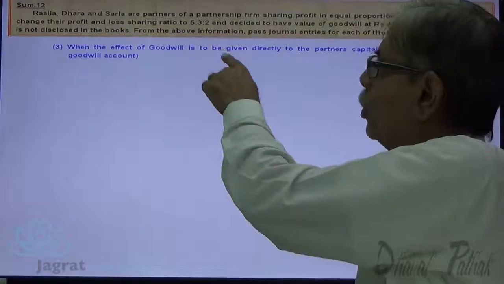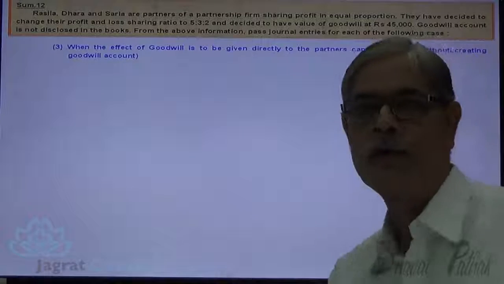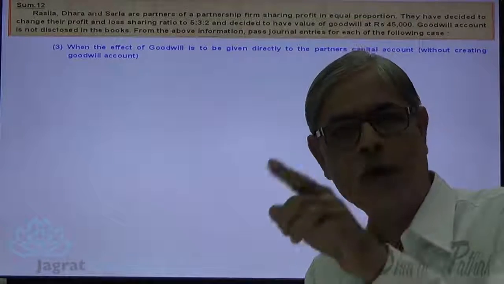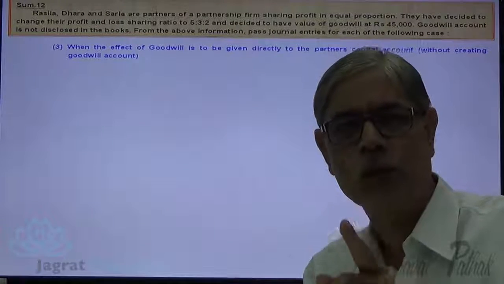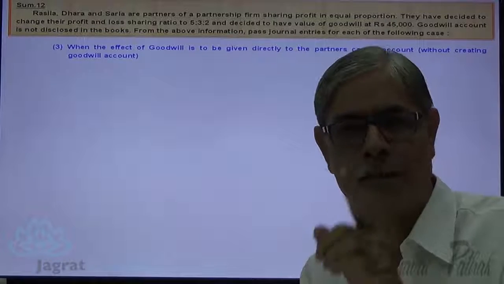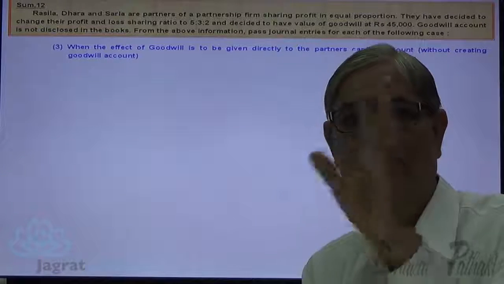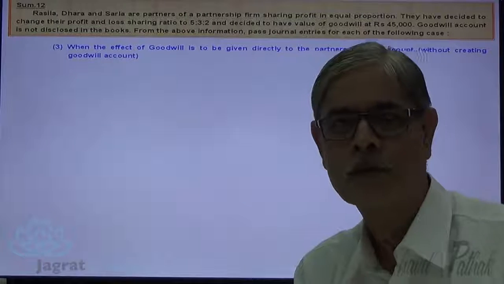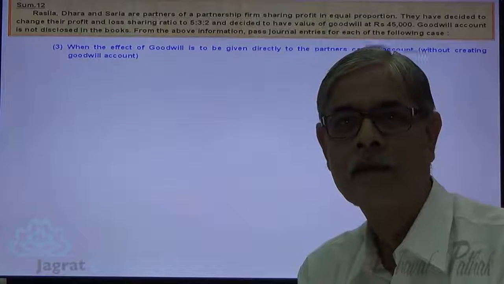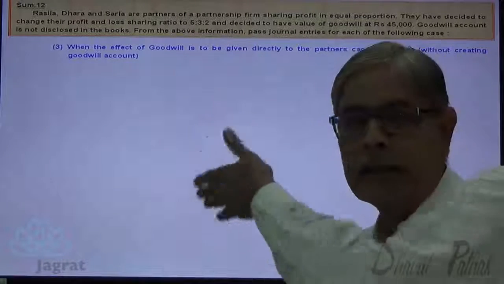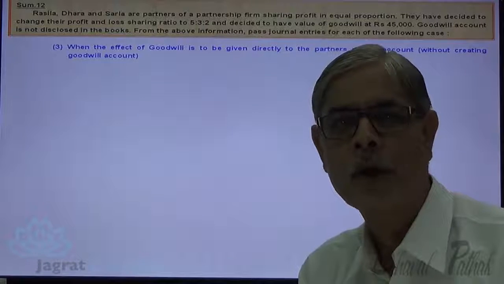When the effect of goodwill is to be given directly to the capital accounts of the partners without creating goodwill accounts, so without debiting or crediting goodwill account, we want to give straightway the effect of this accounting directly to the capital accounts of the partners. But how should we do that? For that, I just present here before you the alternative calculation method.